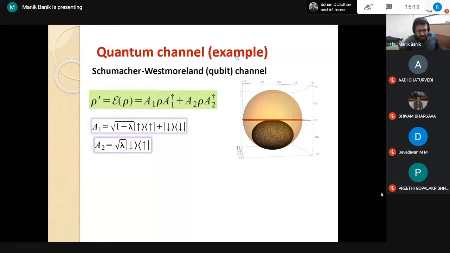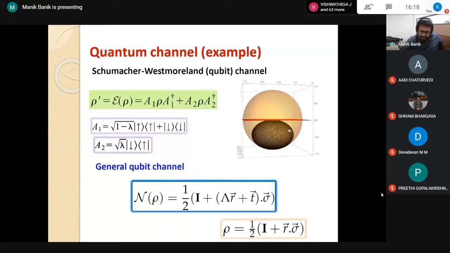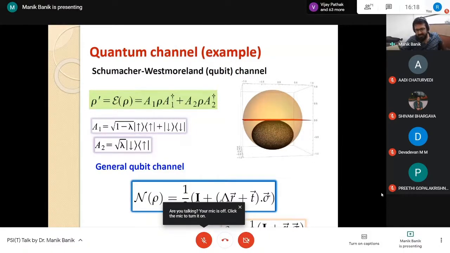Now, what is the action of a channel? The action of a channel will map this unit sphere into some ellipsoid inscribed within this sphere. This is a particular example of a channel, the Schumacher-Westmoreland channel, which they discussed for a particular purpose. The most general action of a qubit channel you can think of is like that. This is nothing but a shifted ellipsoid, the equation of a shifted ellipsoid.